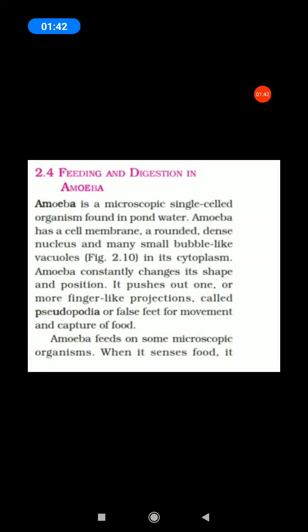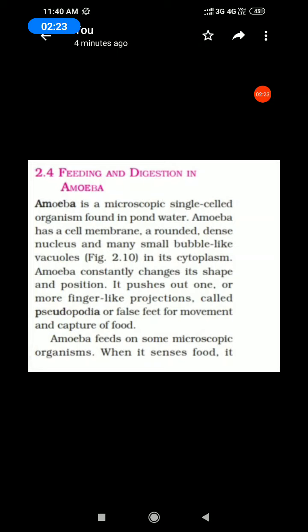Amoeba constantly changes its shape and position. Amoeba is a shapeless animal. It pushes out one or more finger-like projections, called pseudopodia. Pseudopodia means the movement organ of amoeba, or false feet. Pseudo means false, podia means leg. So, false feet for movement and capture of food.